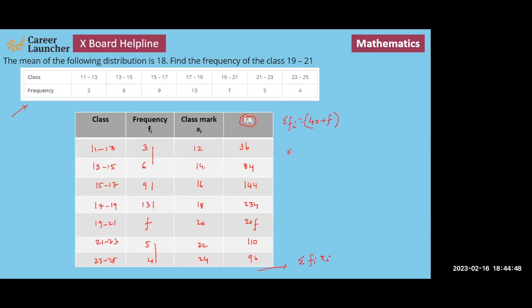So we know that sigma fi into the mean, that happens to be 18, must be equal to sigma fi xi. So we can write it as 40 plus f into 18 must be equal to sigma fi xi, this is 120.